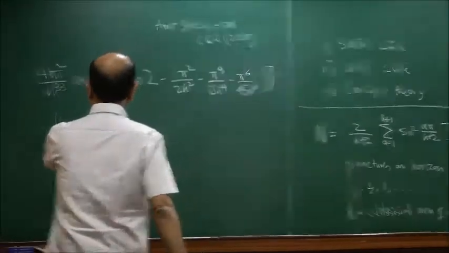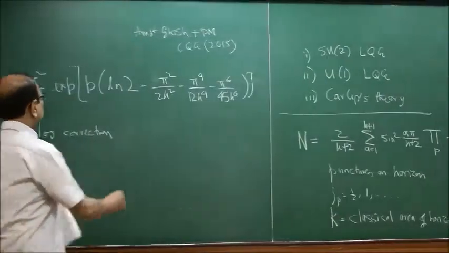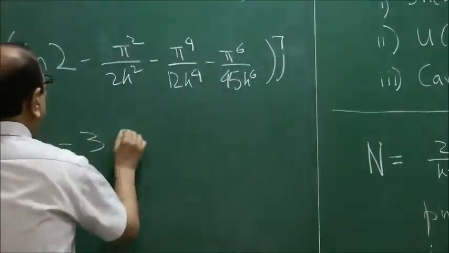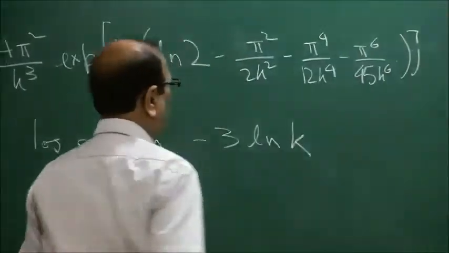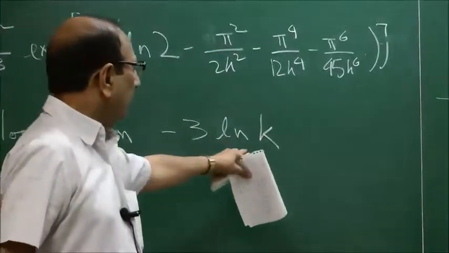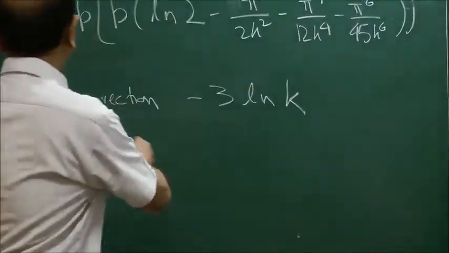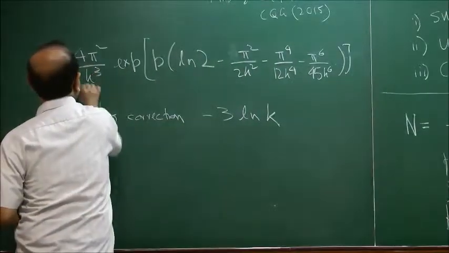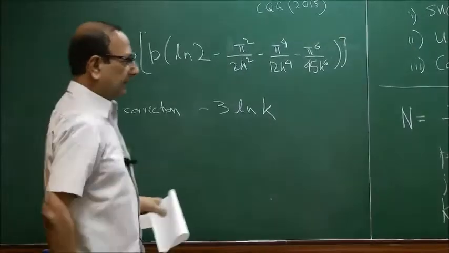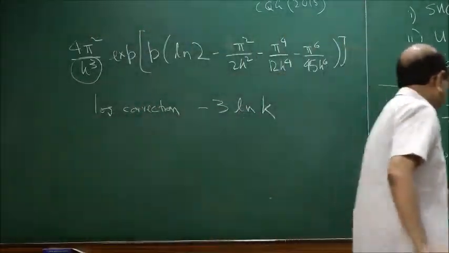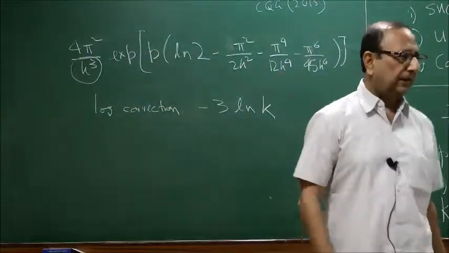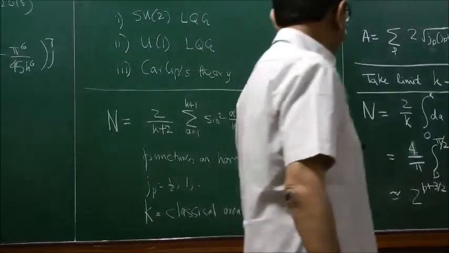So the log correction arising from this 1 by k cube factor is simply minus 3 log k. So this does not involve the area eigenvalue, it does not involve t, and it involves only k. It comes from this factor, it involves only the classical area of the horizon, or equivalently the level of the Chern-Simons theory.